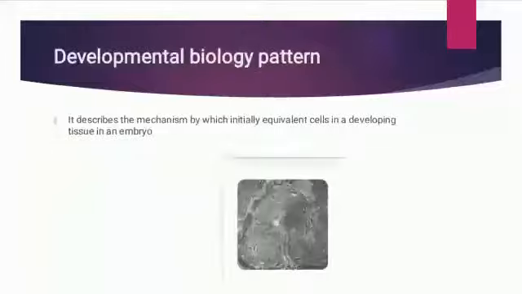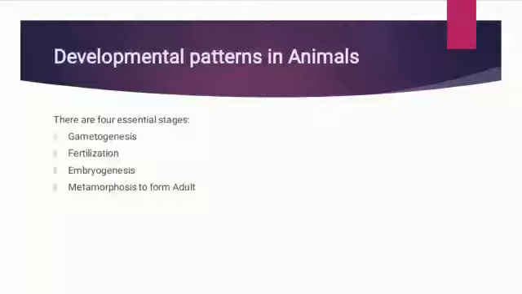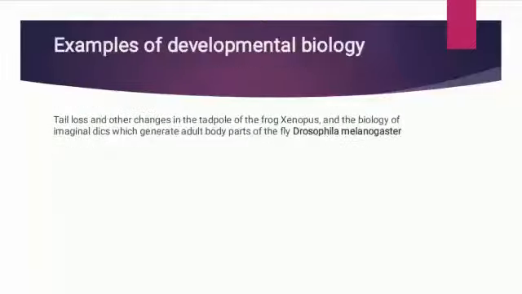Developmental biology pattern describes the mechanism by which initially equivalent cells in a developing tissue in an embryo become different. Examples of developmental biology are the tail and other changes in the tadpole of the frog Xenopus, and the biology of the imaginal discs, which generate adult body parts of the fly Drosophila melanogaster.